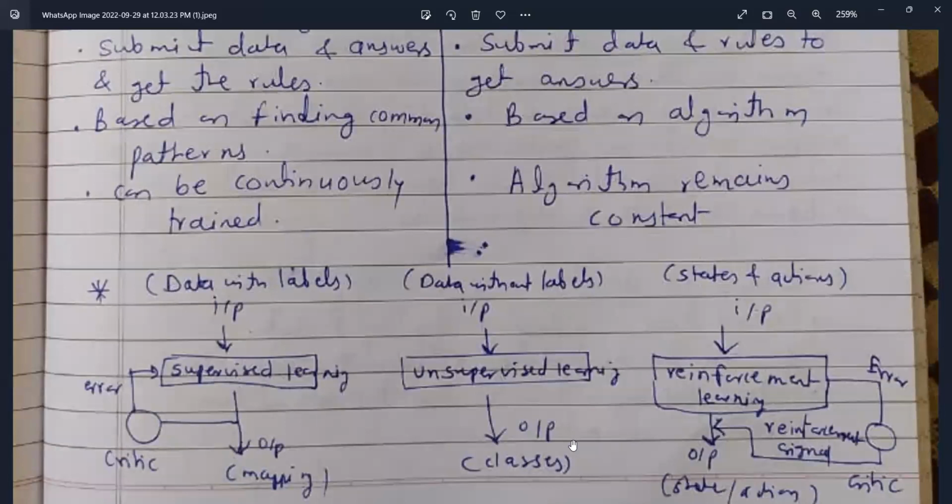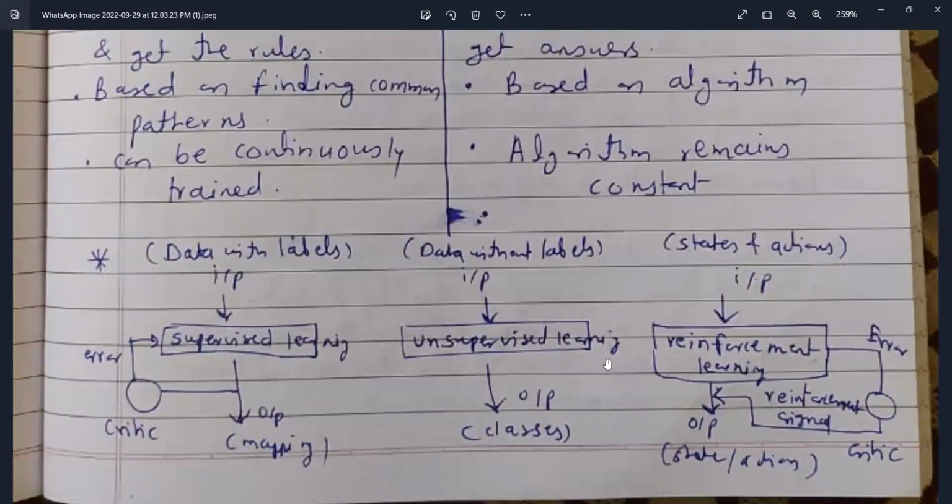This is the diagram of supervised learning, unsupervised learning, and reinforcement learning. In supervised learning, data with labels is input, then output is produced by mapping. If any error is found, it is given again to supervised learning. In unsupervised learning, data without labels is input, and the output is given in the form of classes. In reinforcement learning, states and actions are given as input. If an error is detected, using a critic, the original data is given again and gives output as state and action. Thank you.